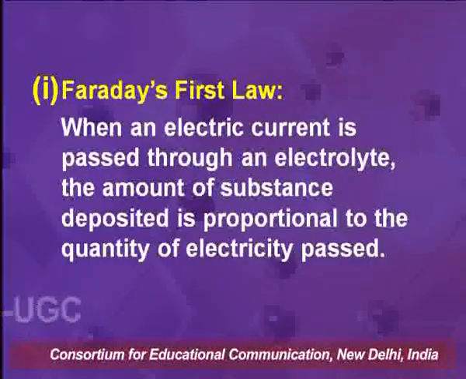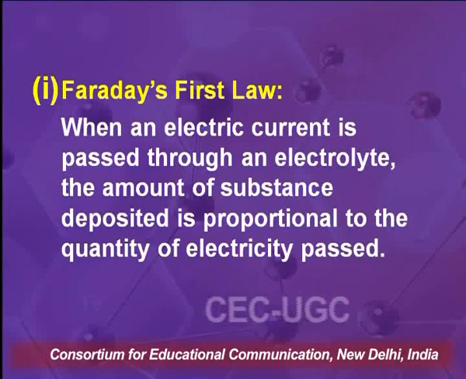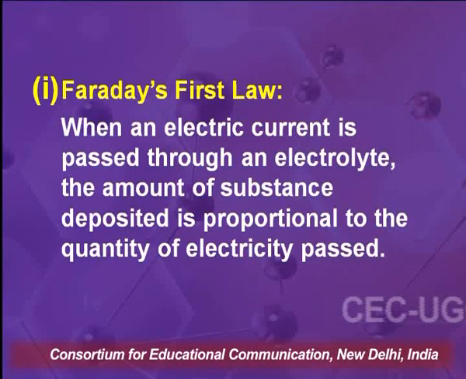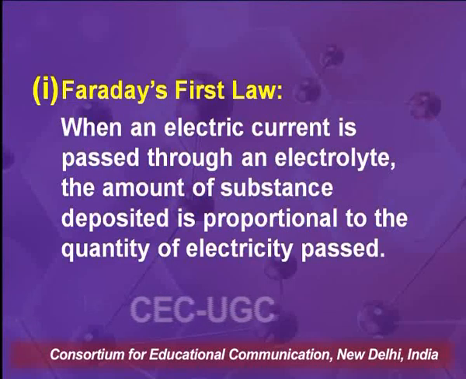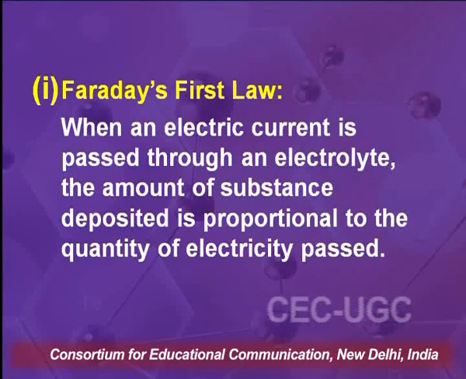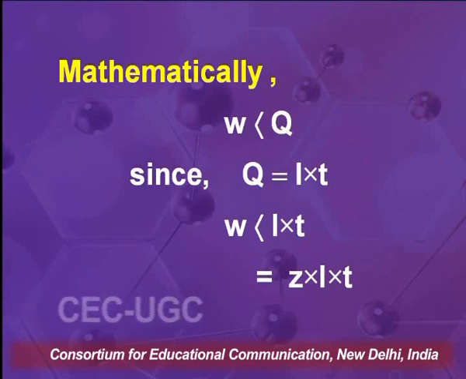Faraday's first law of electrolysis, according to which when an electric current is passed through an electrolyte, the amount of substance deposited is proportional to the quantity of electricity passed. Mathematically, we can write W is proportional to Q.